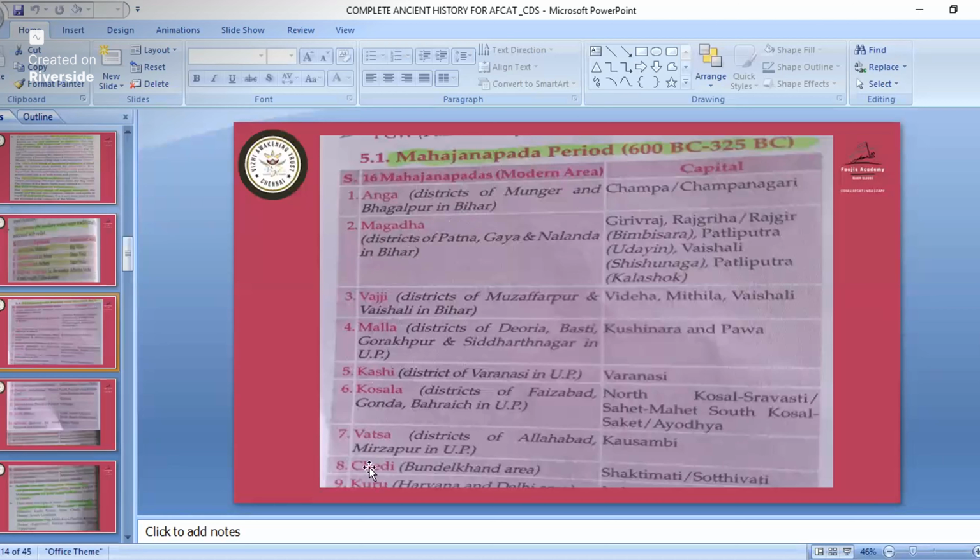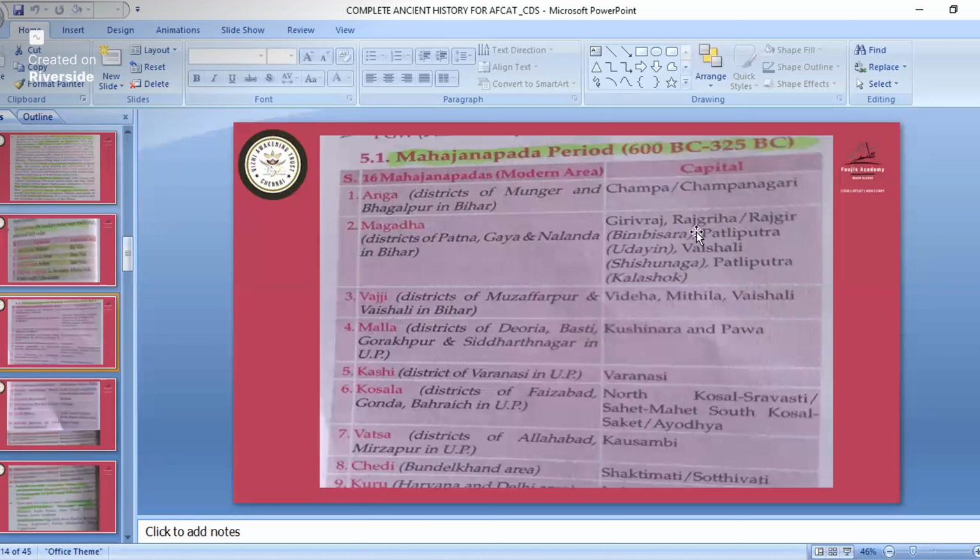Magadha: see, if I have not marked this one, it means I have marked this one. So remember all 16. Magadha capital is Rajgir, or Girivraj. Girivraj is also known as Rajgir. Magadha's capital was shifted many times.